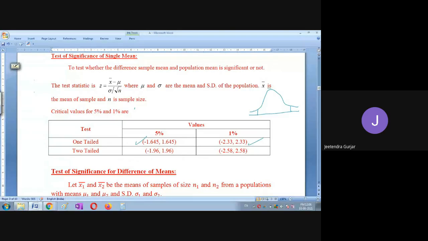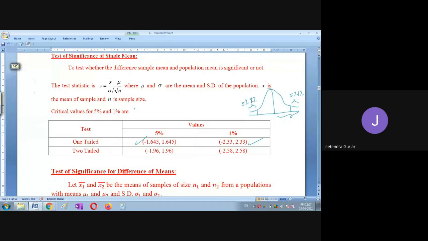So here again you are going to remove the significance or the error, so that you get the peak value as the correct answer. So you have to find the 5% error. So it will be 5% and 1% on the right side, as well as 5% and 1% on the left side. If only one is asked in the question, then it is one tail.